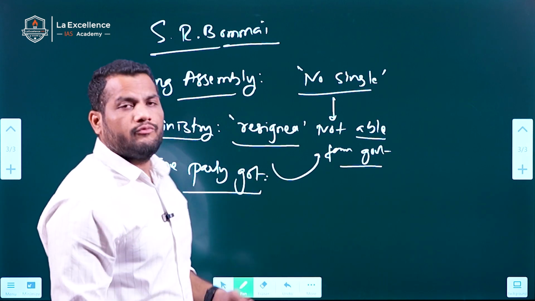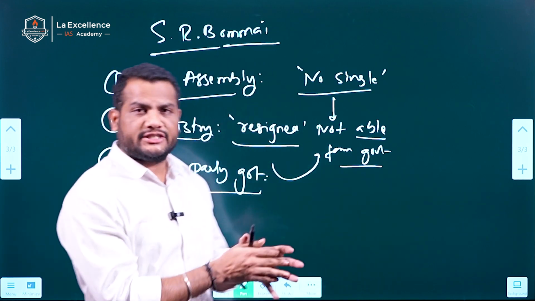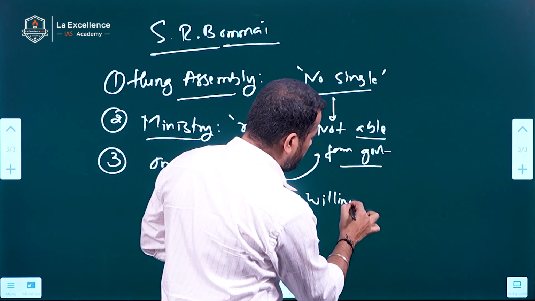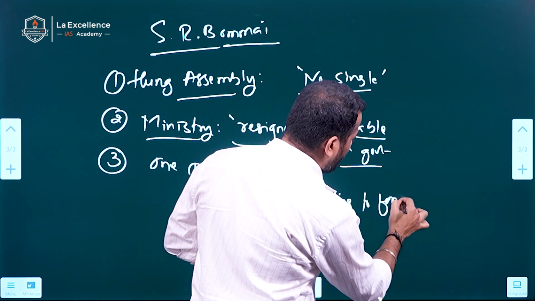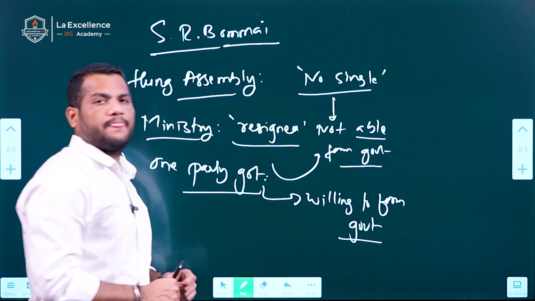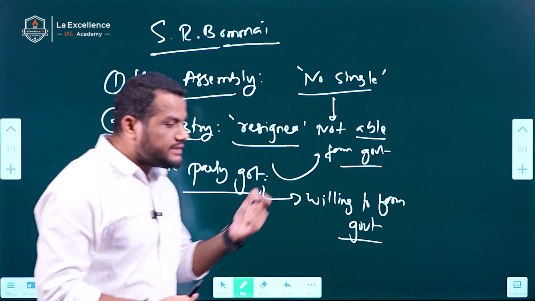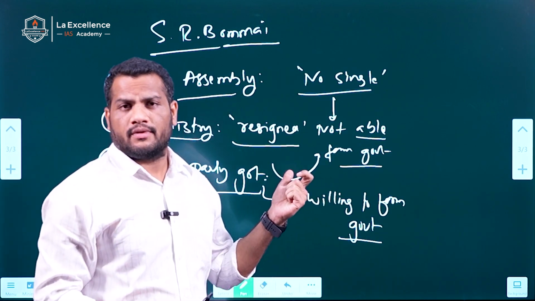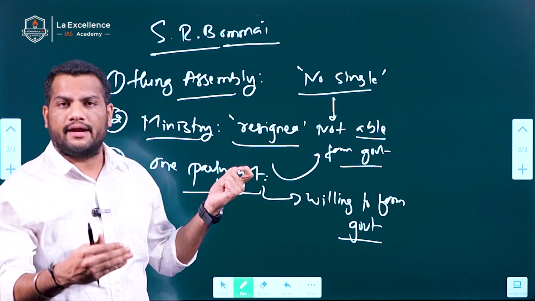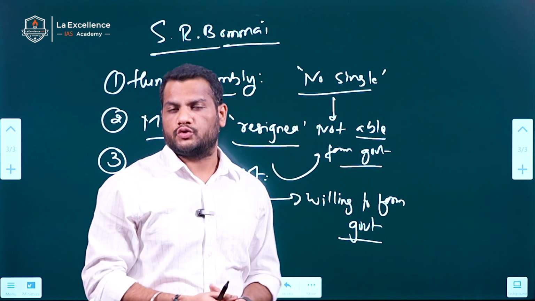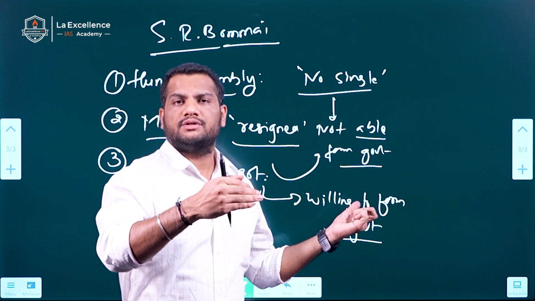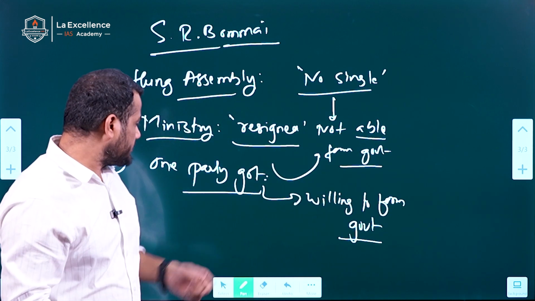But this party which got the majority is not willing to form a government. In this case also, the situation has arisen in which the state government cannot be carried on according to the provisions of the constitution. Hence, in this condition also, a president can impose president rule in any state.